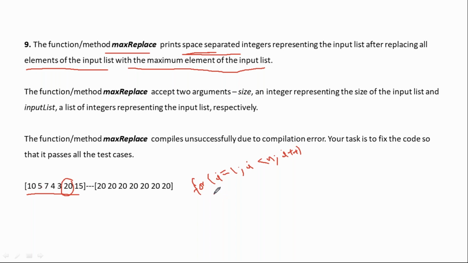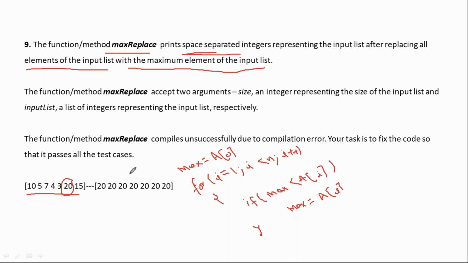And here you have to put the condition. Check it right now: if max is smaller than a of i, then update the max value, max equal to a of i. You can write this at the end of this for loop. Before that, you should assume max equal to a of 0.